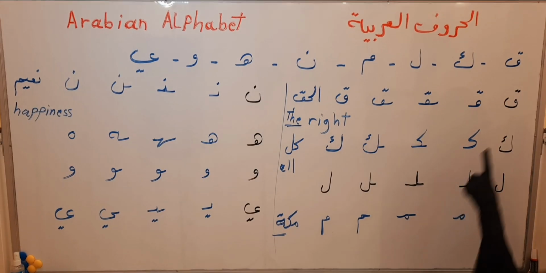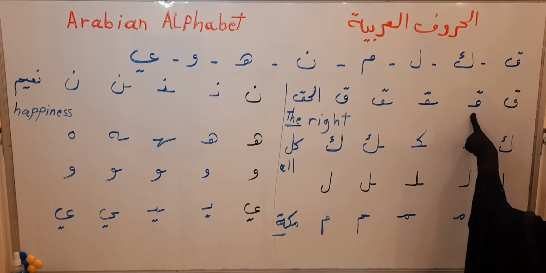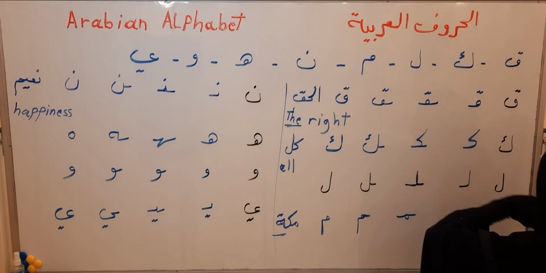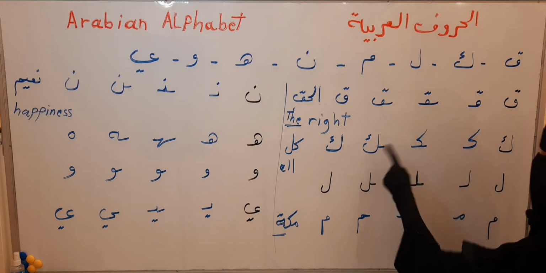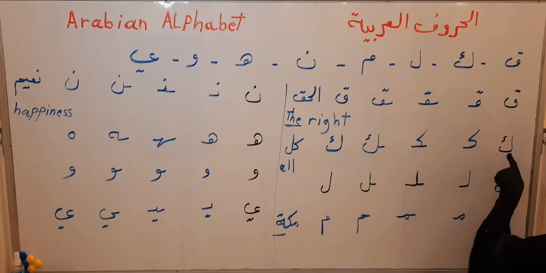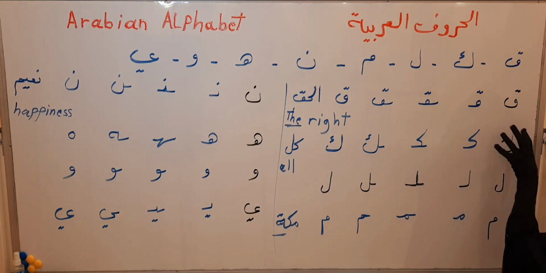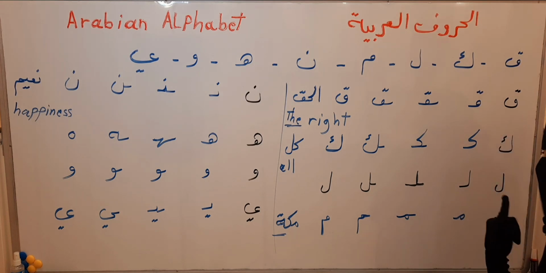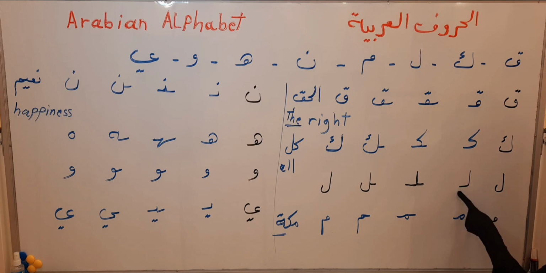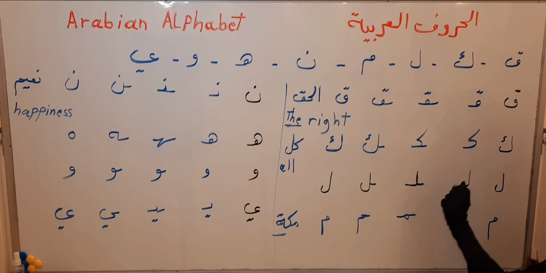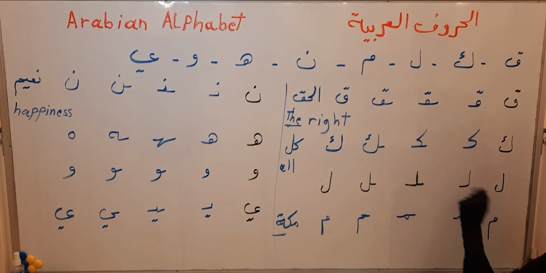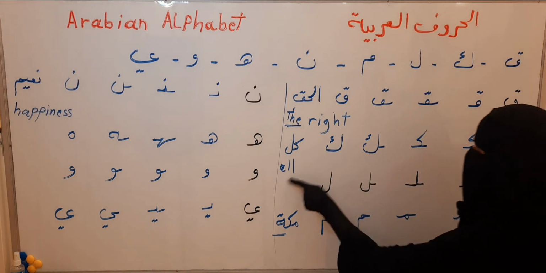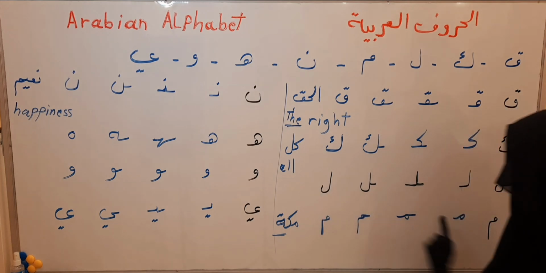Try to pronounce qaf. Kaf. We read it as a letter kaf, but we pronounce k. Lam, l. Kul, kul. All. Kul, it means all.